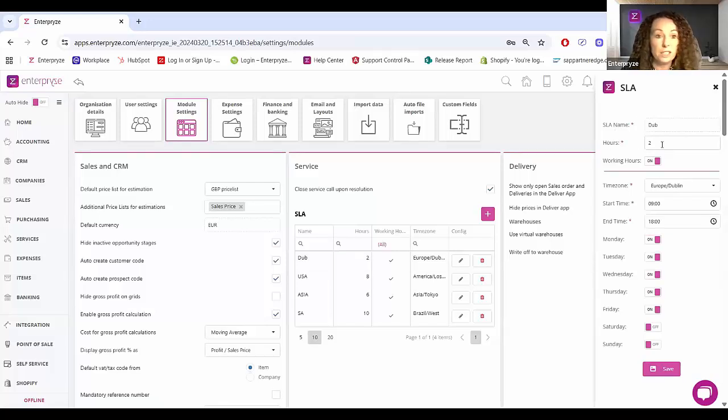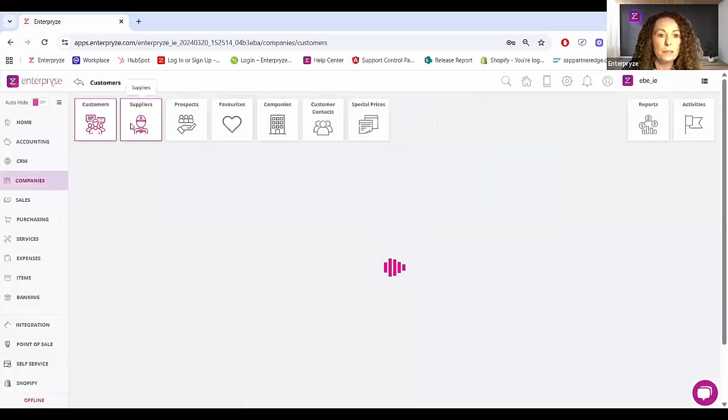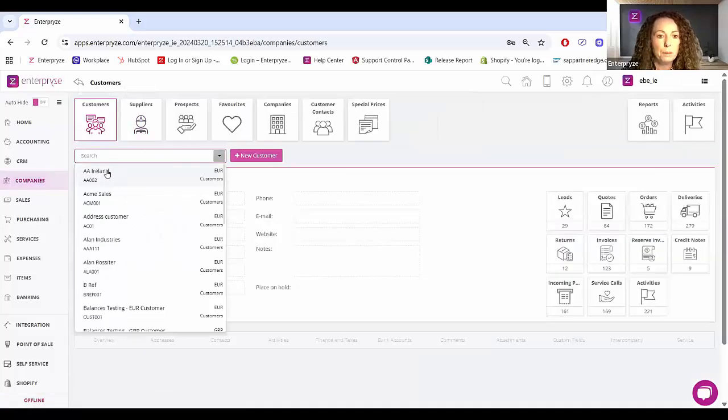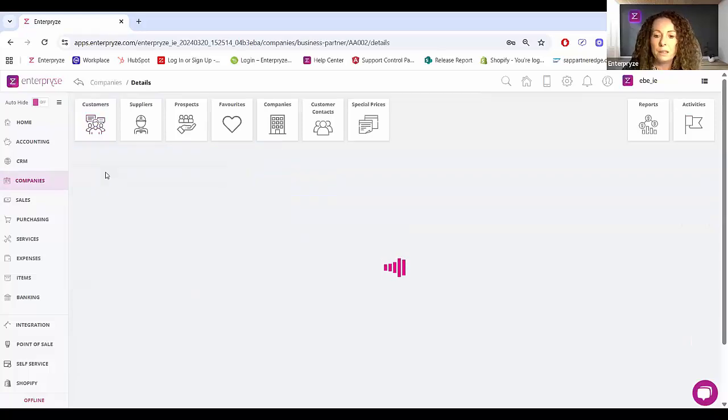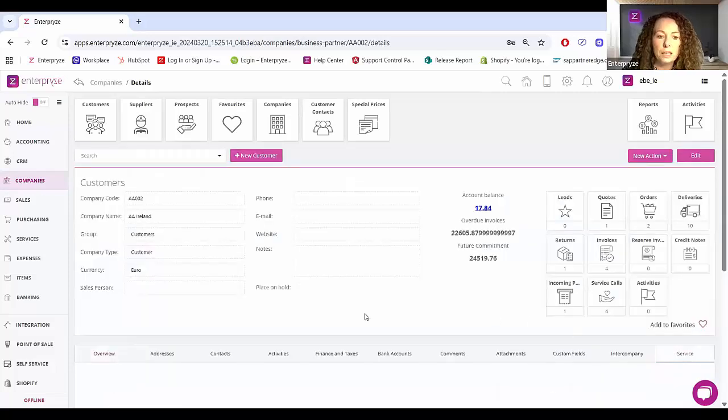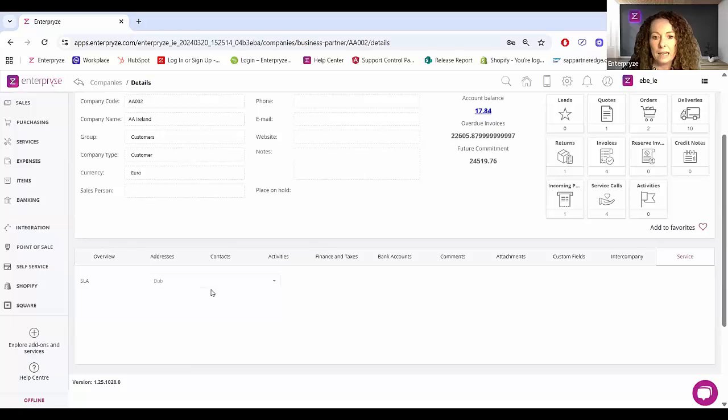The hours of condition for this SLA agreement is 2 hours, which means the service agreement is to get back to the customer within 2 hours. When I switch on the working hours, I can then extend that to say the time zone. I can extend that then to show the start and end days of the service day, and of course the days of the week, and so on, and I can save that. Then against the company itself, I'll just quickly go in here to show you what I've done against one of my companies. So into this particular customer, and if I go then to the service tab, all I've done here is just selected that particular SLA.